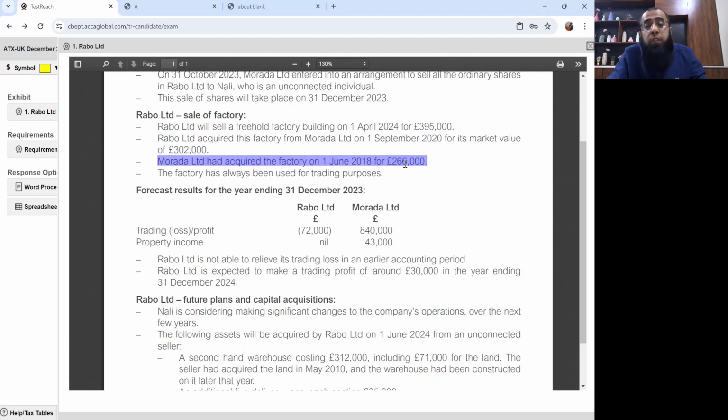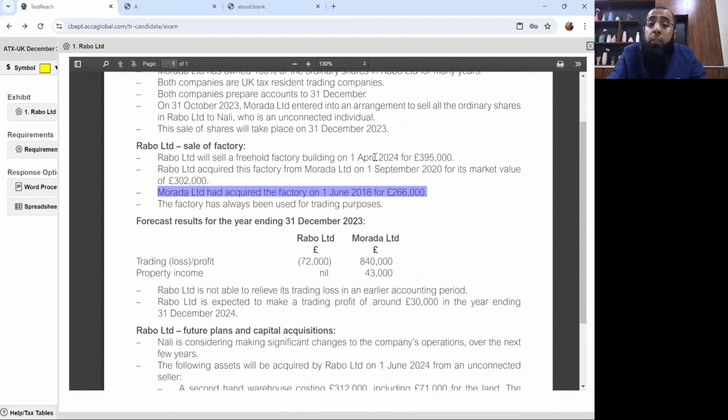Originally, this cost of 266,000 should have been used as it was an intragroup transfer. In case of intragroup transfer, the assets are transferred at cost plus indexation allowance. But here, since a degrouping charge must have arisen on this asset when Rabo Limited left the group, like when Murada Limited sold its shares on 31st of December 2023, at that date the degrouping charge must have arisen on this asset. Now, that degrouping charge was on the parent company.